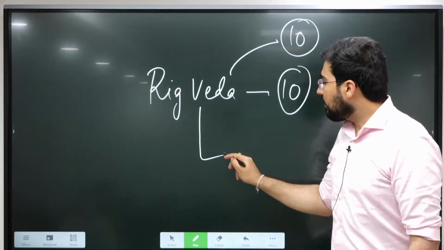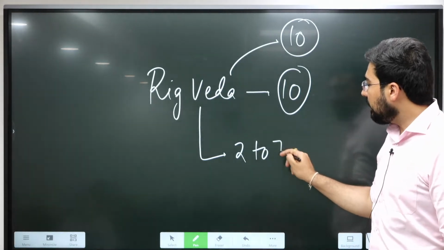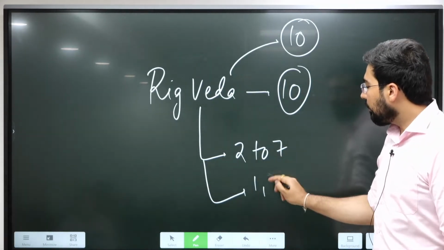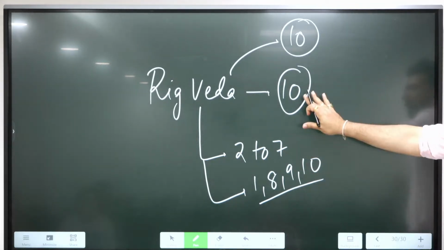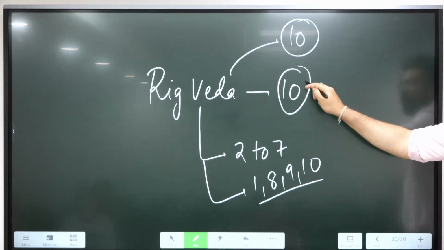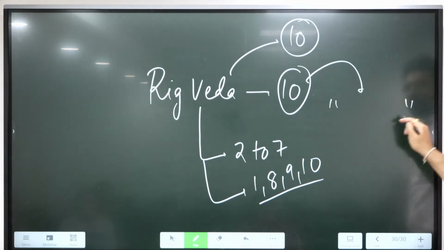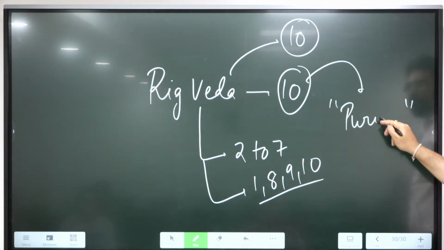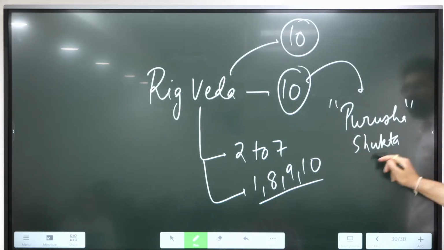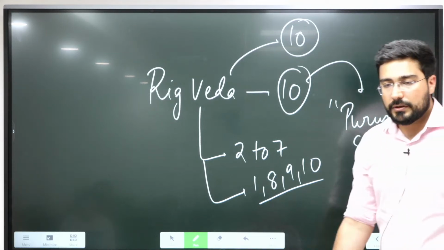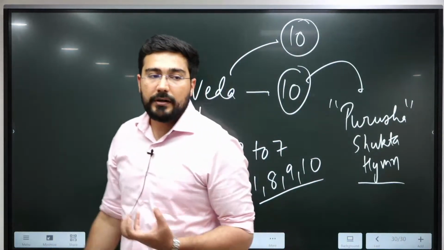The earliest books are from 2 to 7, and later on book number 1, 8, 9 and 10 were added to this. The 10th book of Rig Veda consists of a hymn known as Purusha Shukta hymn. This talks about the Varna system.